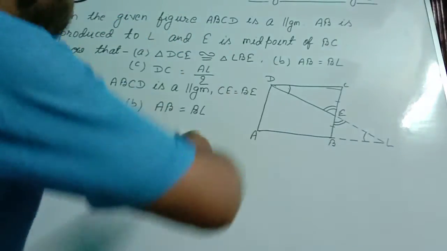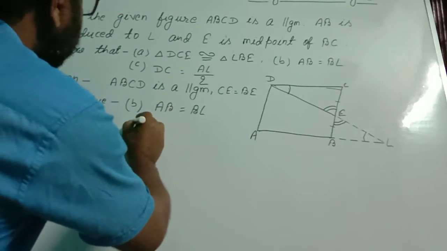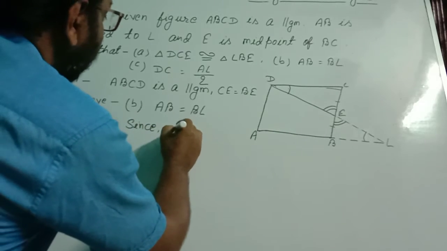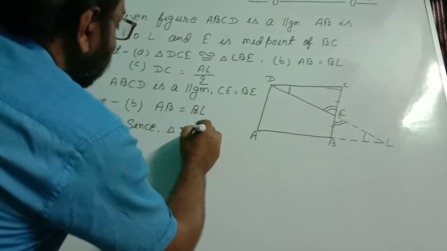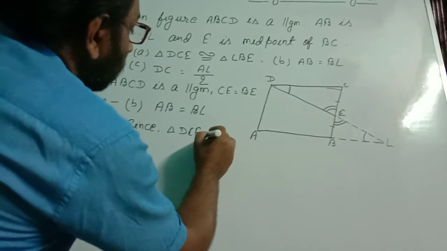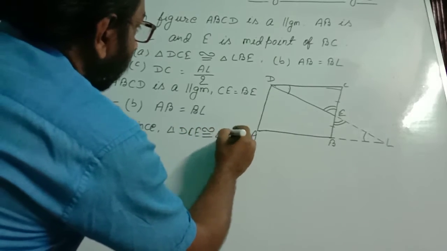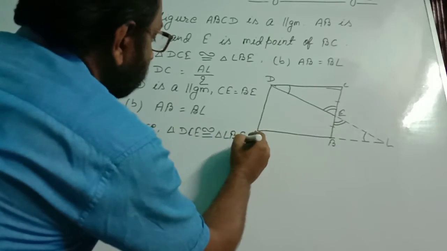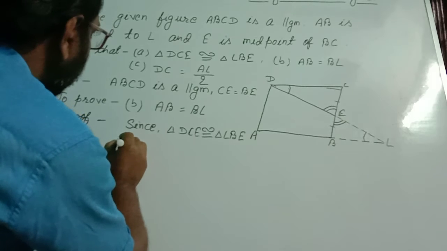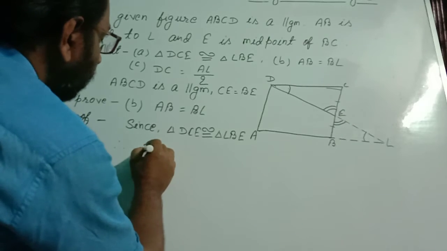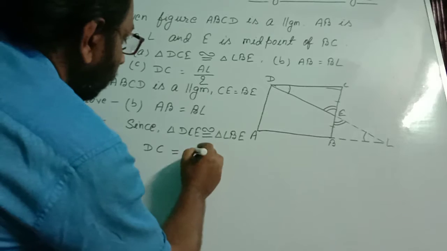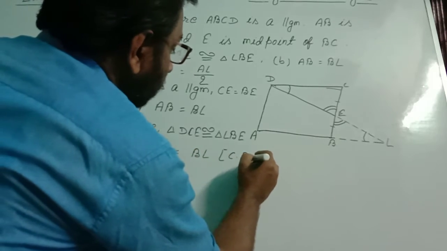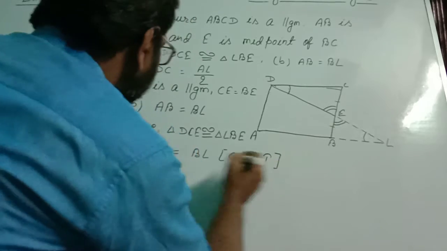So for that we will write, since triangle DCE is congruent to triangle LBE, therefore DC equal to BL. Why do we say? From CPCT. Okay.